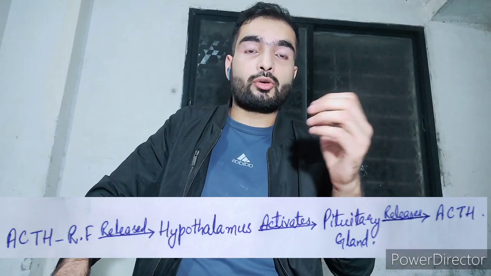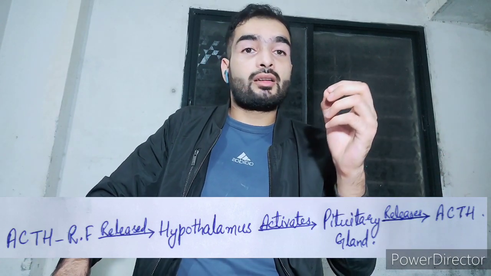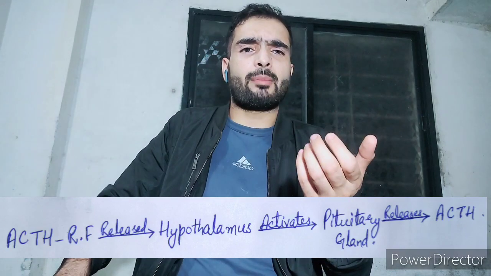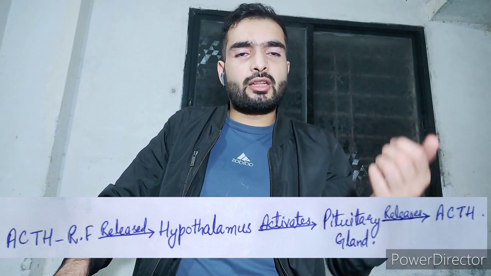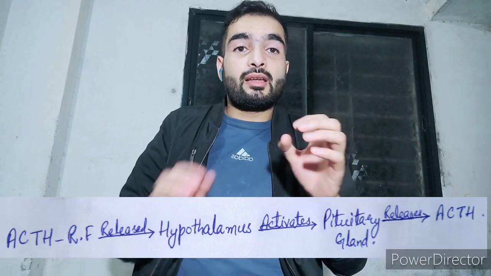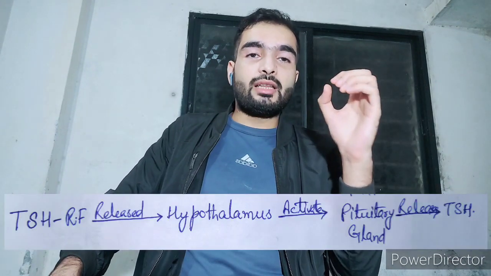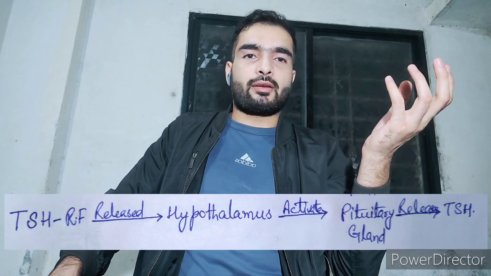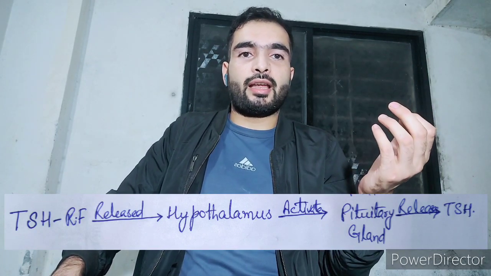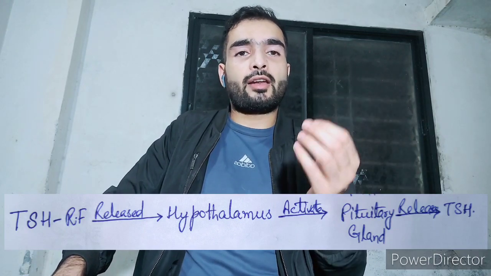Similarly, when adrenocorticotropic hormone releasing factor, or the ACTH releasing factor, is released by the hypothalamus, it activates the anterior pituitary gland again, and the anterior pituitary gland releases ACTH, adrenocorticotropic hormone. When the hypothalamus releases the thyroid stimulating hormone releasing factor, it activates the anterior pituitary gland, which releases the thyroid stimulating hormone. When the hypothalamus releases the prolactin releasing factor, it activates the intermediate pituitary, and this way the intermediate pituitary will release the prolactin hormone.